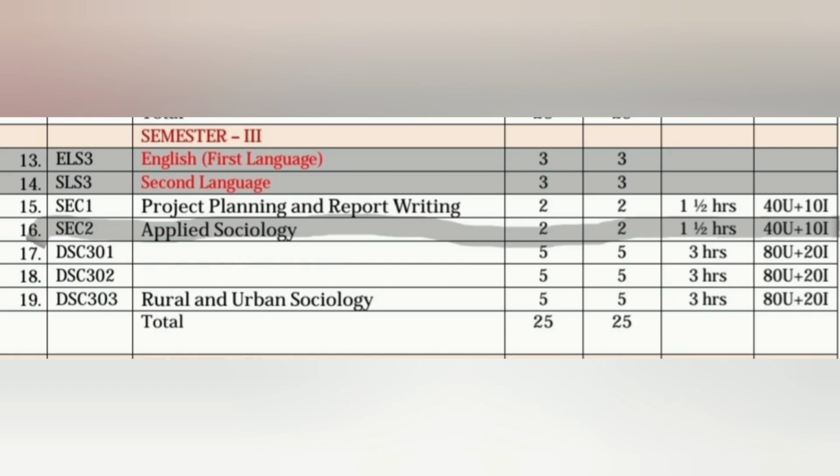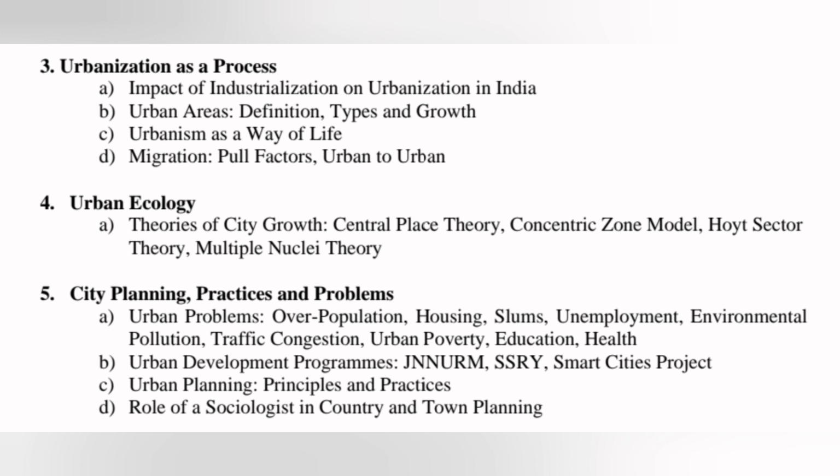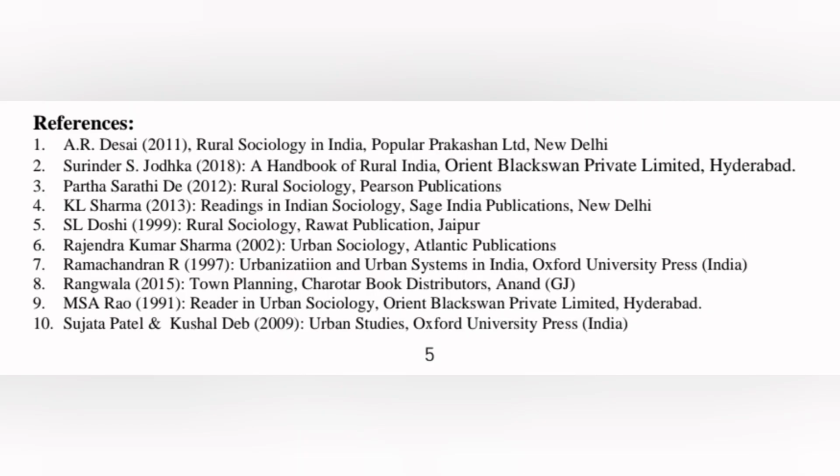Rural and urban sociology. For this, we have a total of 5 theory classes per week and 5 credits, and the exam duration is 3 hours, and the total marks for this subject is 100 out of 100, 80 for semester exams, 20 for internal exams. In the syllabus, there are a total of 5 units. From each unit, 1 or 2 short questions and 2 long questions are asked.